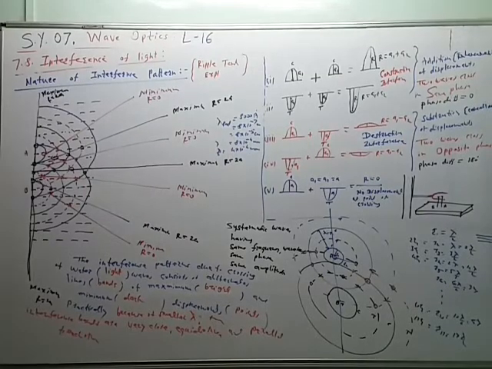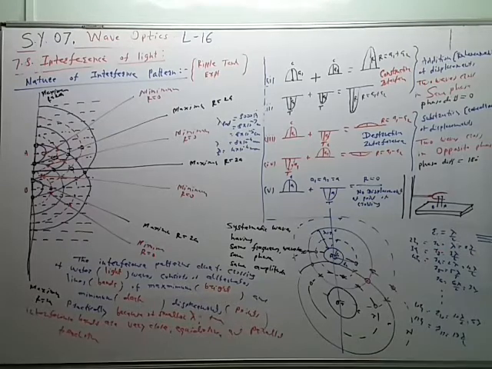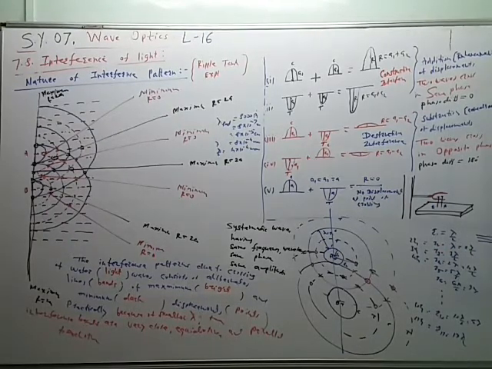Now we have to find the condition for optical path difference, and that condition is obtained by using these properties. Radius of the first circle is lambda by 2, radius of the second circle is 2 lambda by 2 or lambda, etc. So these circles are drawn systematically because of this point.